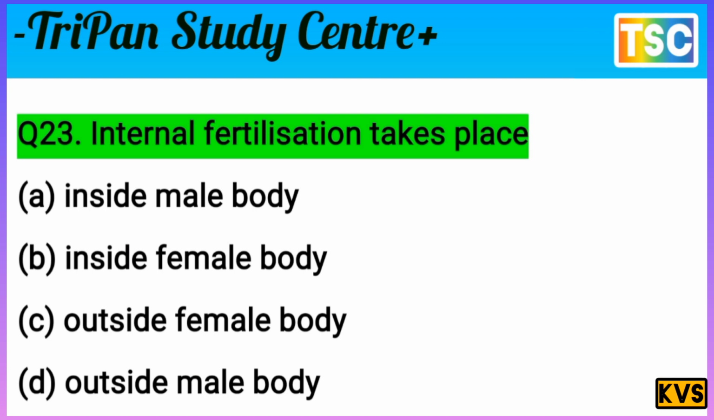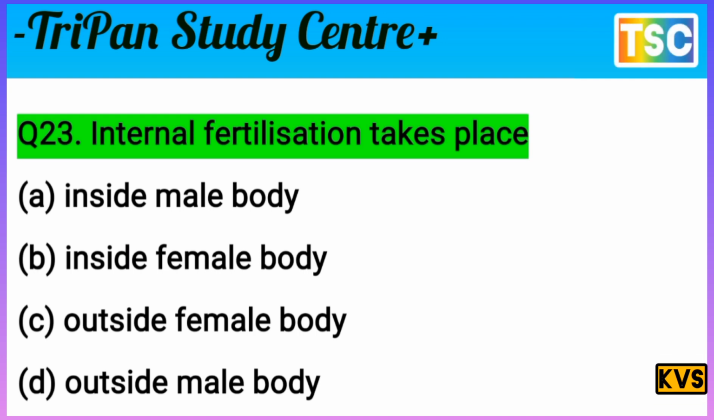The first option is inside a male body. You know that a male does not give birth to a baby. It means the male option is rejected here. Fertilization does not take place in a male body. It means option A is incorrect here.